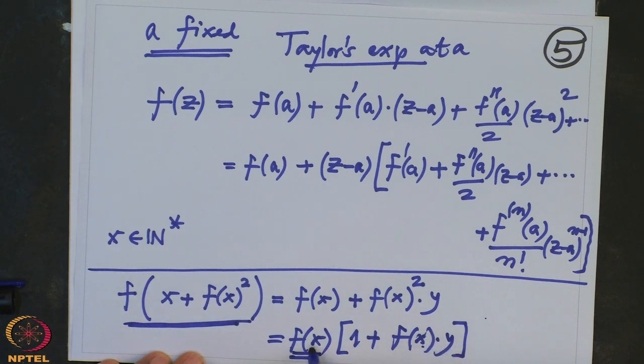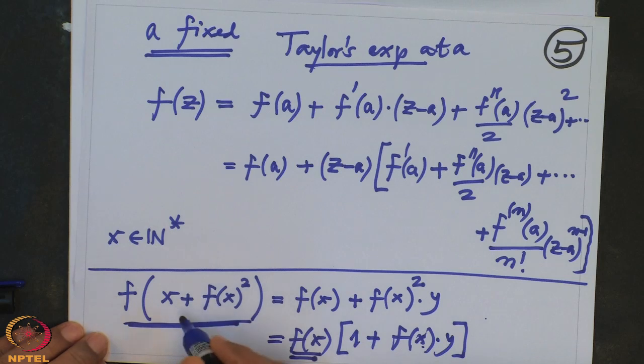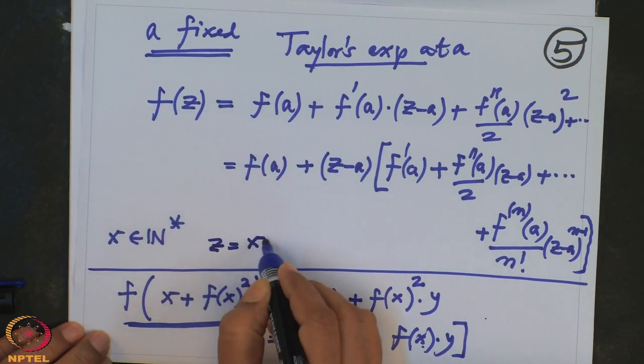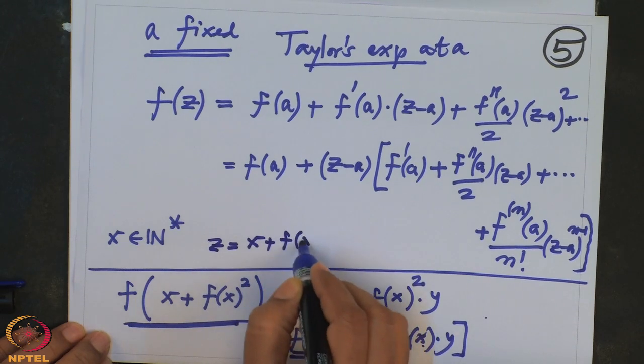So the prime divisors of this will be new prime divisors. They are also prime divisors of this value then. So if I vary the values, then I am getting new and new prime divisors, and this is true for any x. So every time I will get a new value. This one I have applied the above formula to z equal to x plus f of x square.